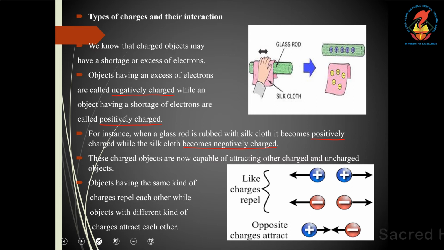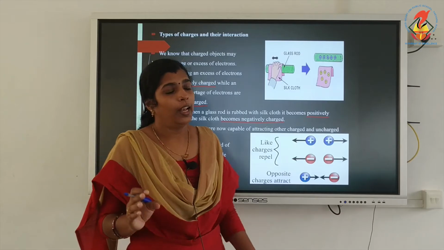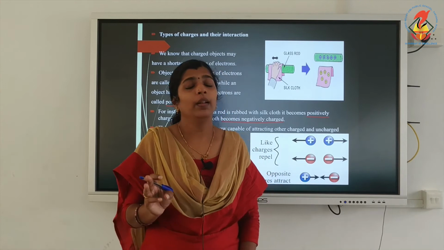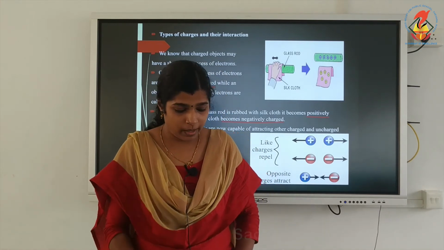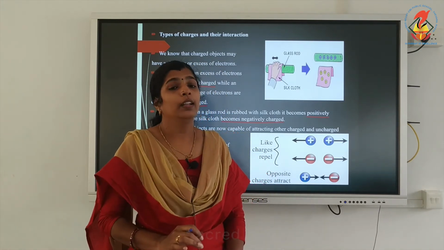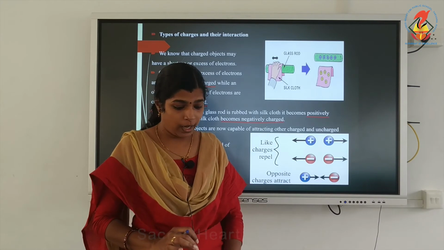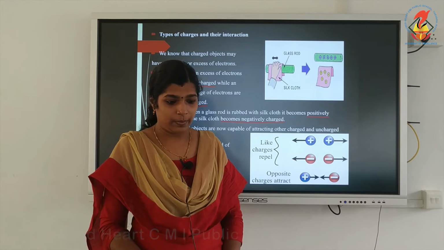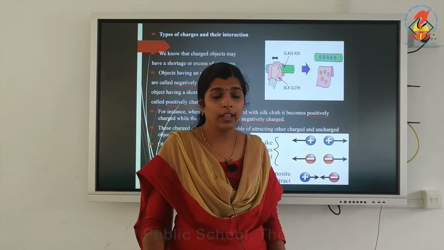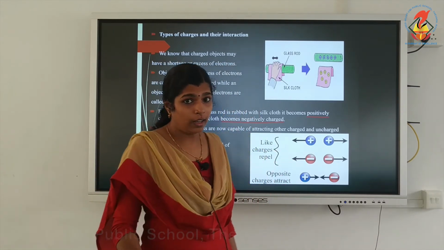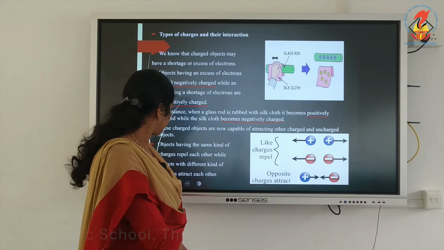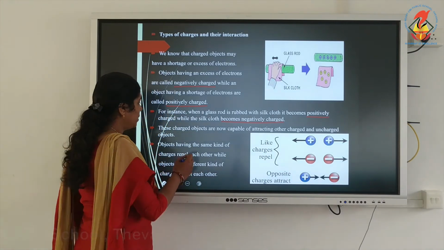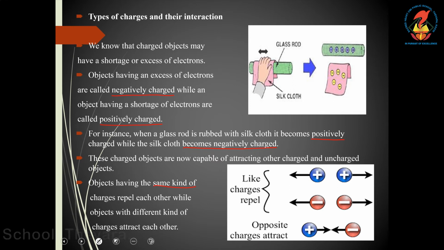So, three laws are there in electrostatics. Like charges will repel, unlike charges will attract. Third, charged objects attract uncharged or neutral objects. Objects having the same kind of charge repel each other.